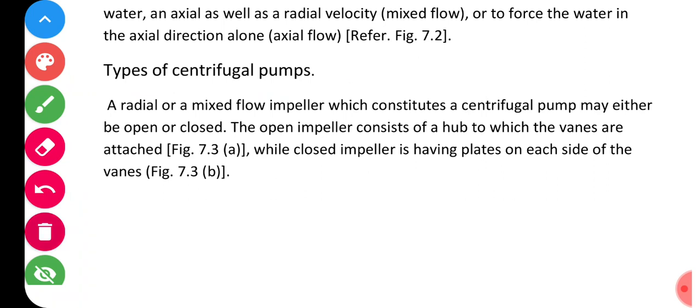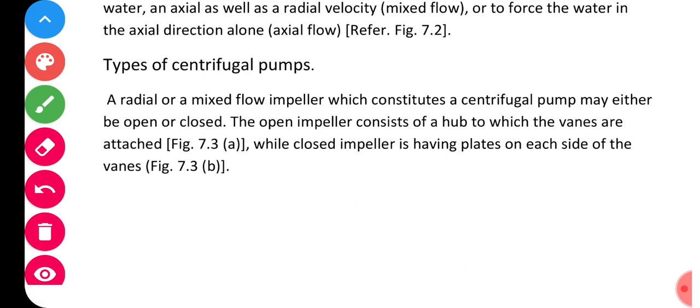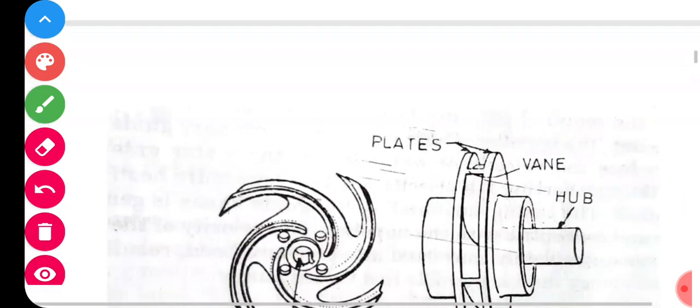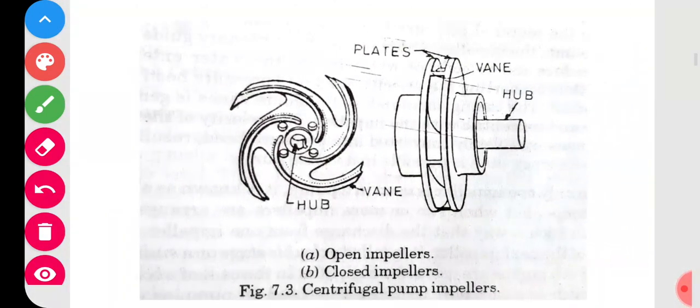Now, the radial or mixed flow impeller which constitutes the centrifugal pump may either be open or closed. So the centrifugal pump impeller may be either open or closed. I will just show you the figure. I am not going to read all the theoretical part. It is very easy, only the thing is, let us see the figure. Here, this one is the open impeller system, and this is the closed impeller system. The centrifugal pump impellers are given here. The left figure is the open impeller, and on the right side it is the closed impeller.